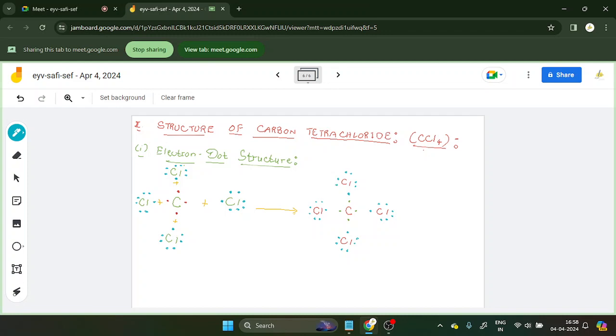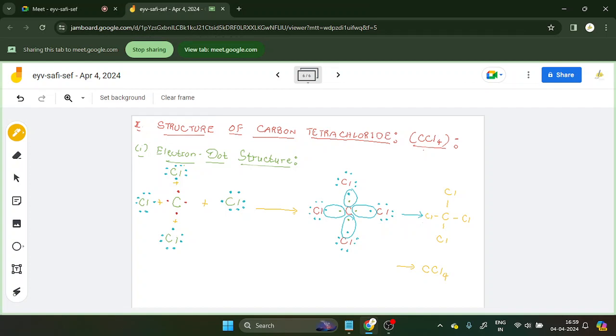Okay. So now what's going to happen? They are going to form the bonds. Clear? And the bonds will be formed. And what is going to be our structure? CCl4, like this, joined by the single bonds. Understood? This is how you will draw the electron dot structure.